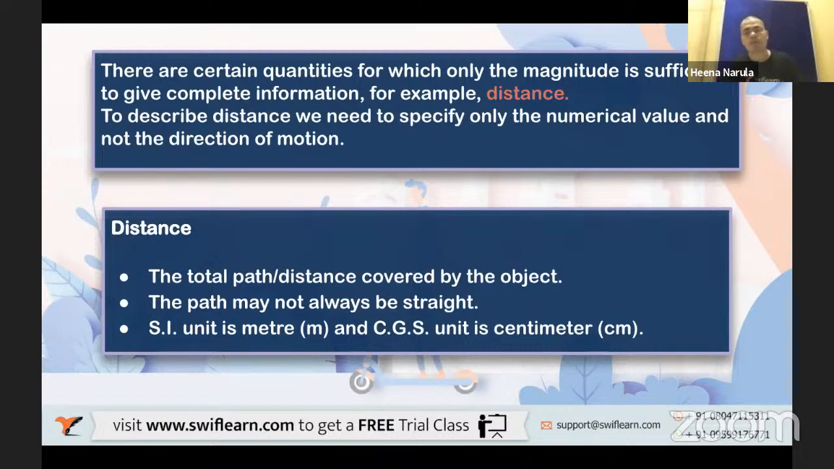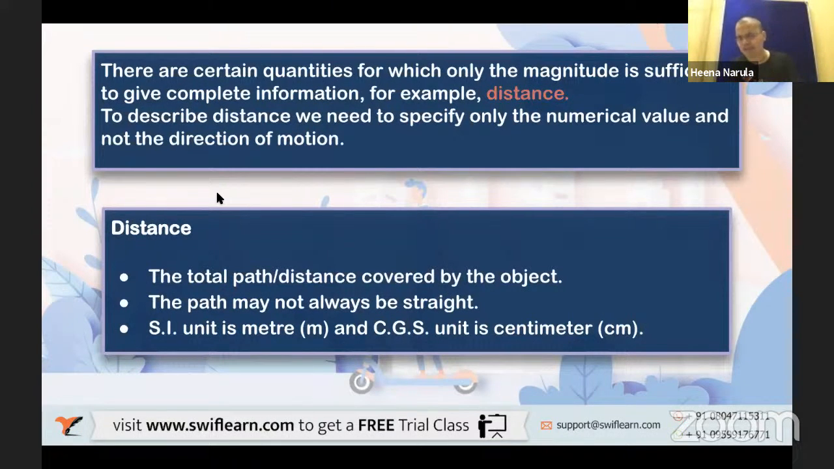So what is distance? Total path covered by the object. How much is the total path covered? And the second point, the path may not always be straight. It can be curved as well. It's not rectilinear motion, which we discussed. So is distance rectilinear? Not always necessary. It can be, but it's not compulsory. And the SI unit is meter and the CGS unit is centimeter.